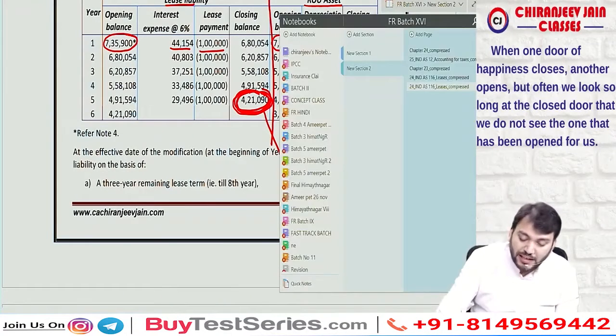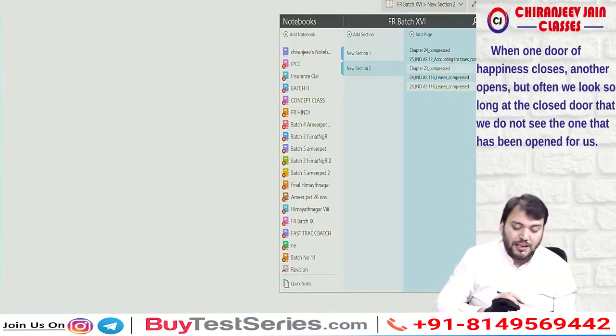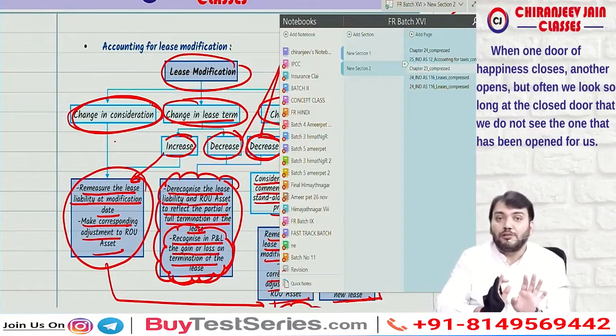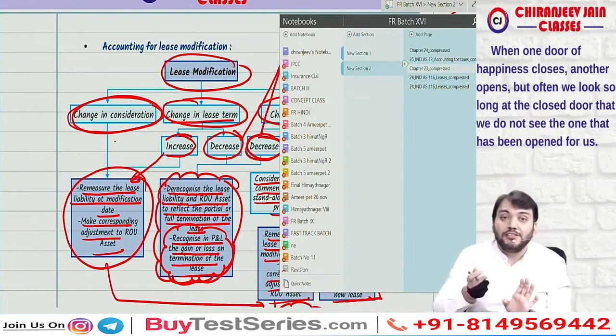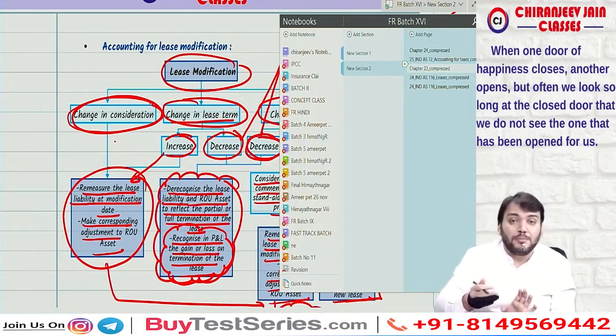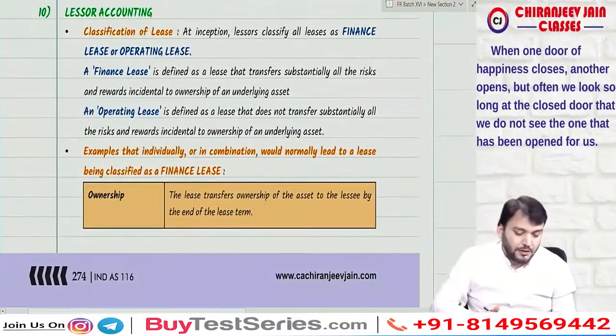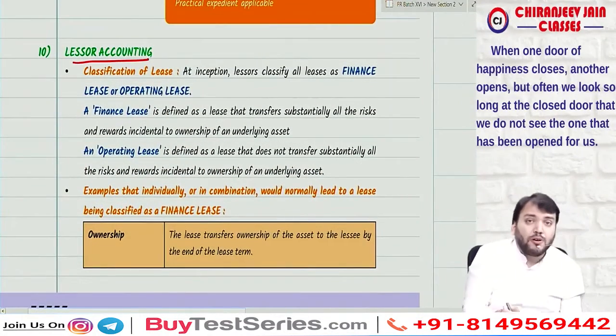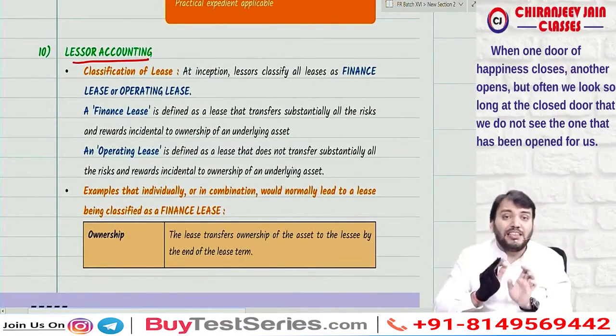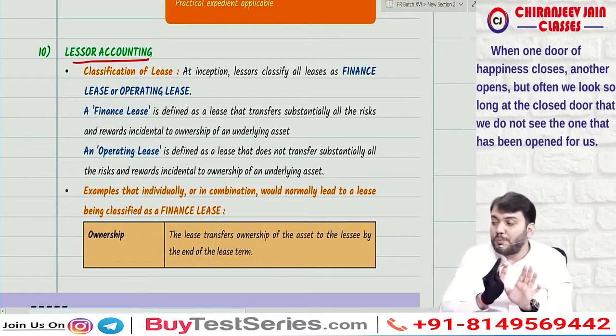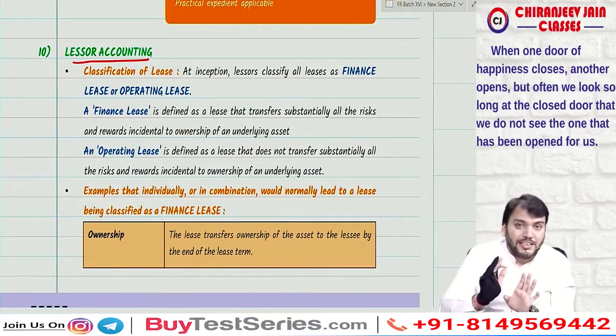Now let us come to lessor accounting, the books of lessor. We have done whatever is required for the books of lessee. Now we are coming to the accounting treatment in the books of lessor. Correct? Yes, sir. For accounting in the books of lessor, the lease needs to be classified as operating lease or finance lease.